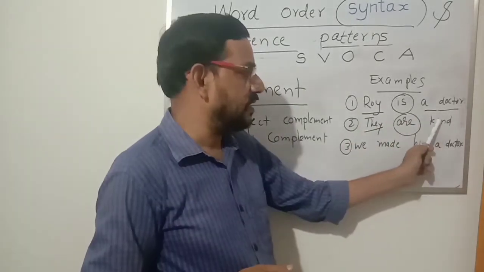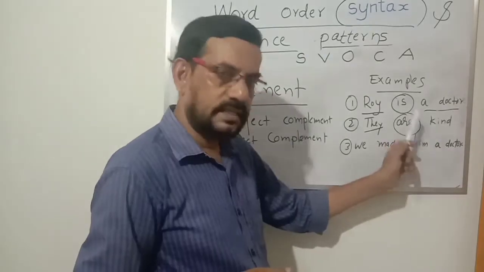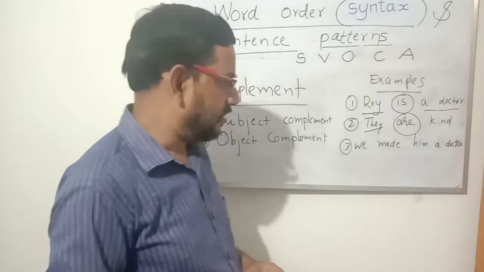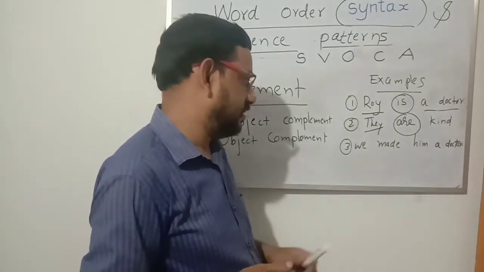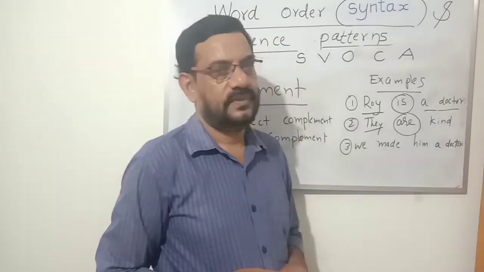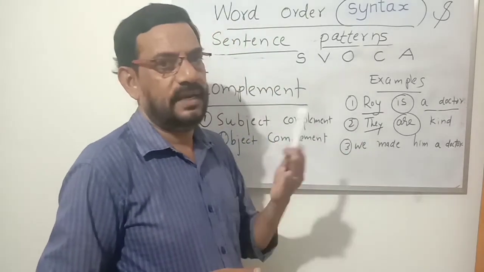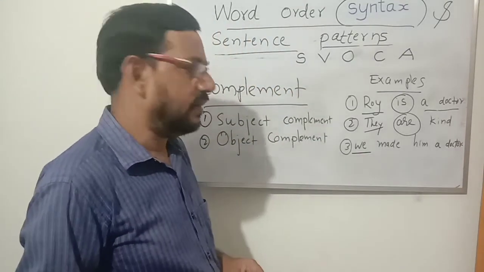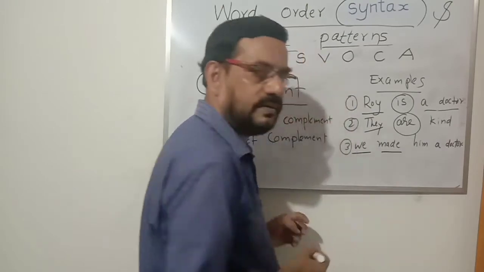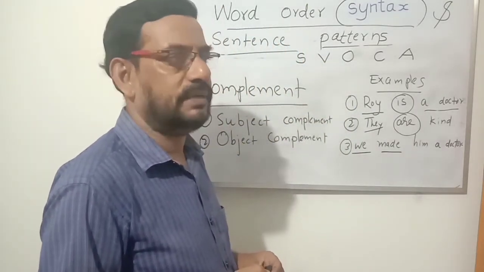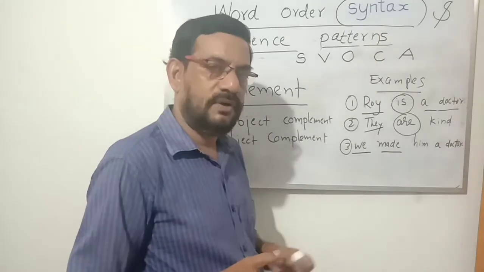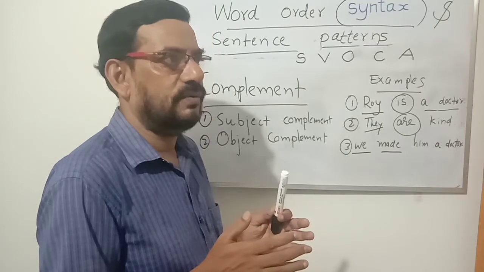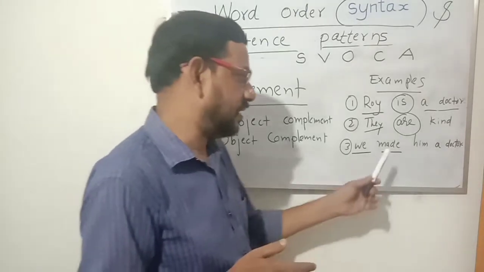In the second sentence, kind is a subject complement, because this word is used for the subject they. Now when we examine the third sentence, we made him a doctor. We made him somebody. We made him a doctor. You see, what is the subject? We. What's the verb? Main verb. Action is made, did plus made. That is simple past tense because that's the second form and that is an action word. The action word is make and the helping verb is did, and the two are combined to get a second form that is made.